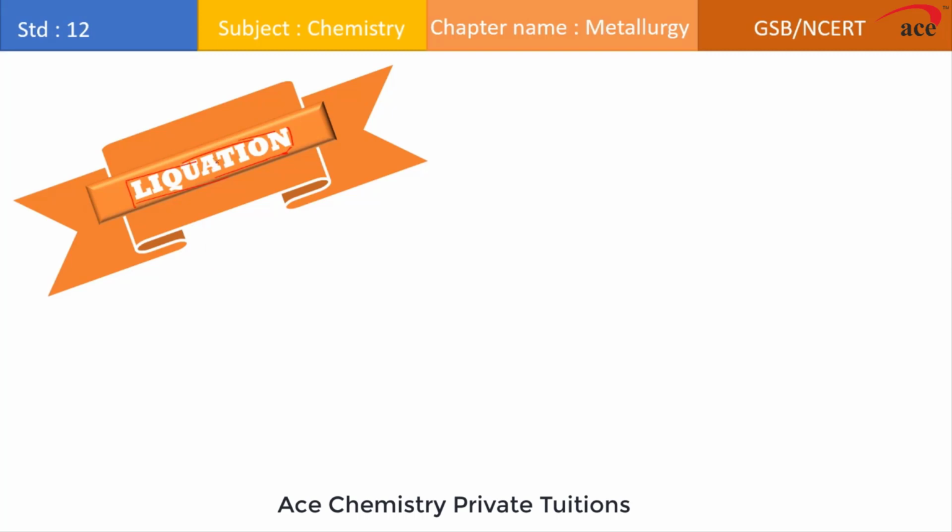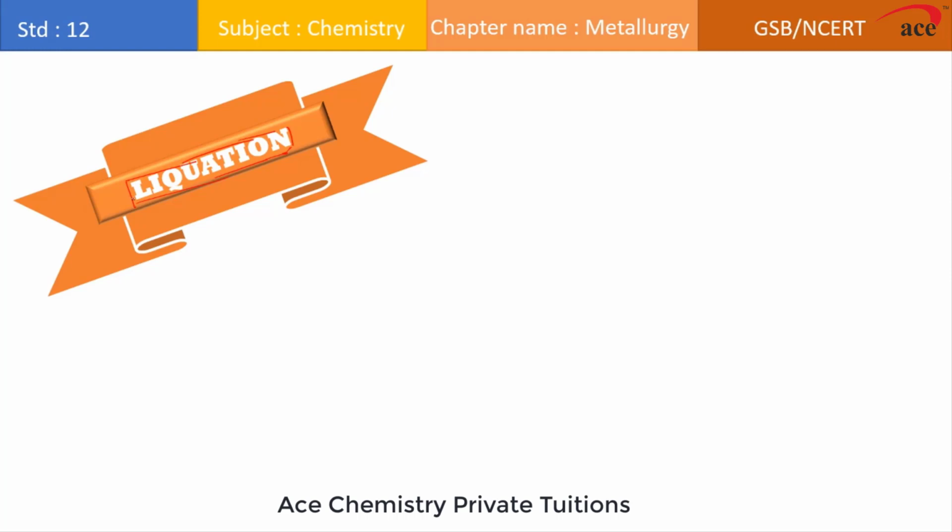So it is very important to understand which type of metal can be easily converted to the liquid form. Suppose we have the option of a metal with a low melting point and a metal with a high melting point. Which type of metal can be converted easily into the liquid form? Yes, the answer is the metal which has a low melting point.